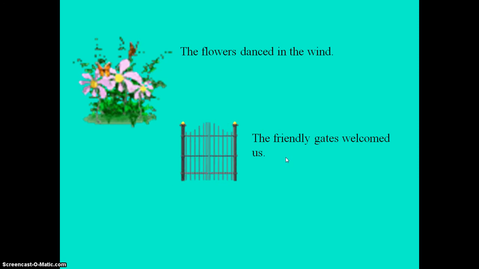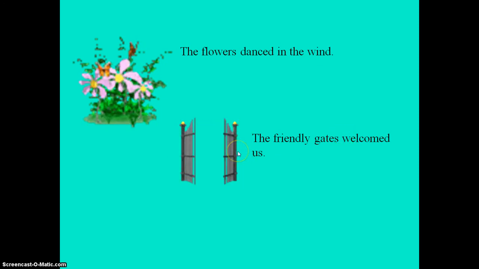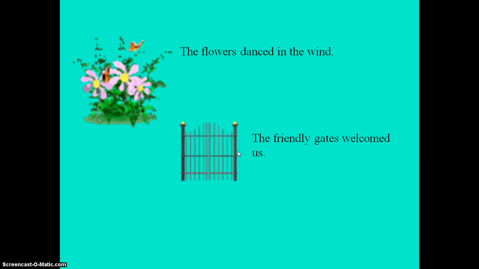Second example says the friendly gates welcomed us. Now I know that only a person can give you a welcome. They can be the only ones to wave to you and say hello. However, if you look at the gates, it's kind of like they're opening up to you, and it's like they're welcoming you in. They're saying, come through the gates when they open like that.